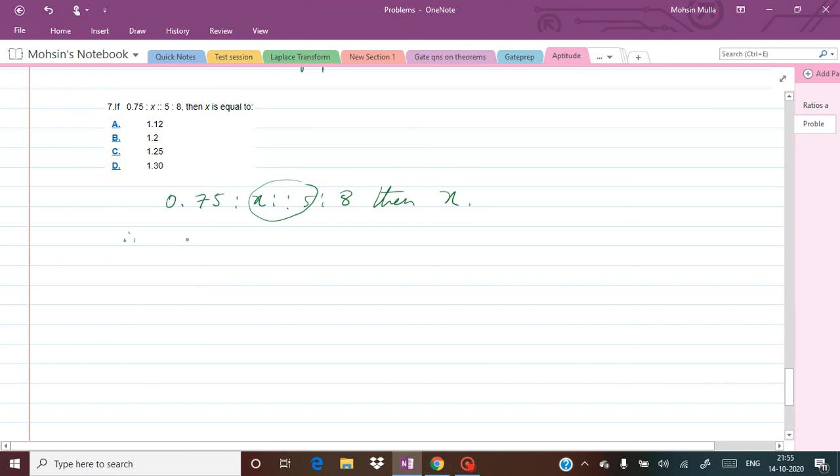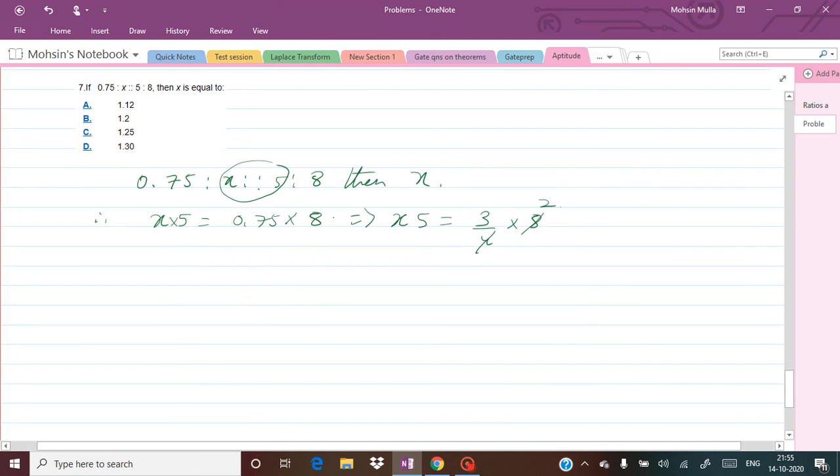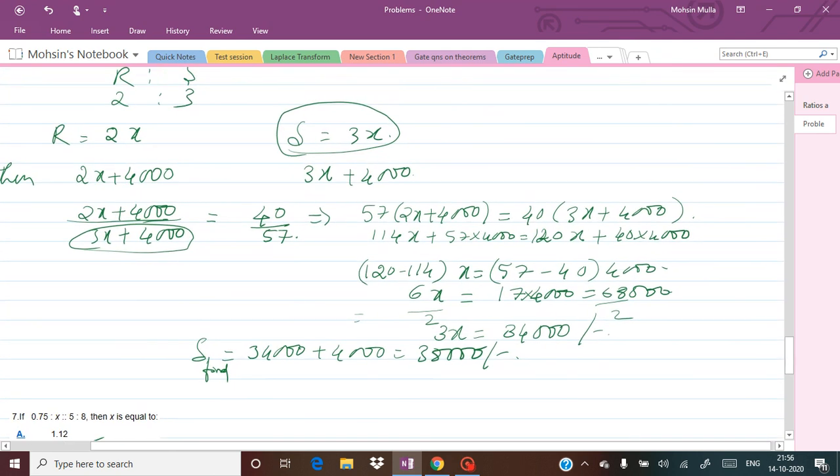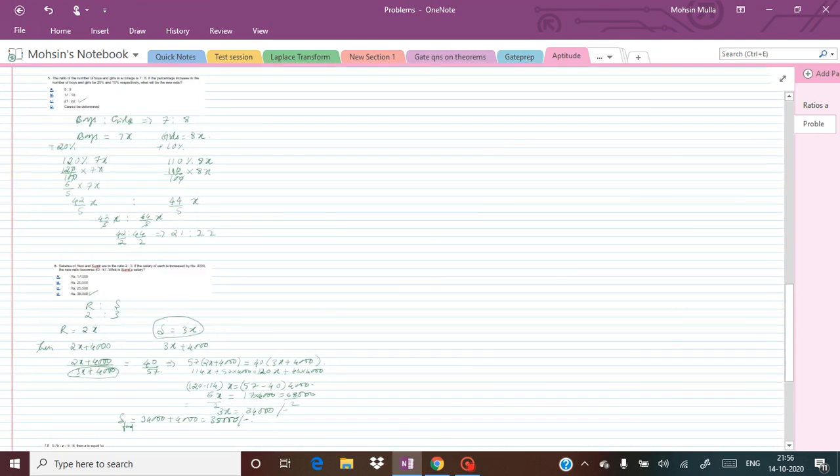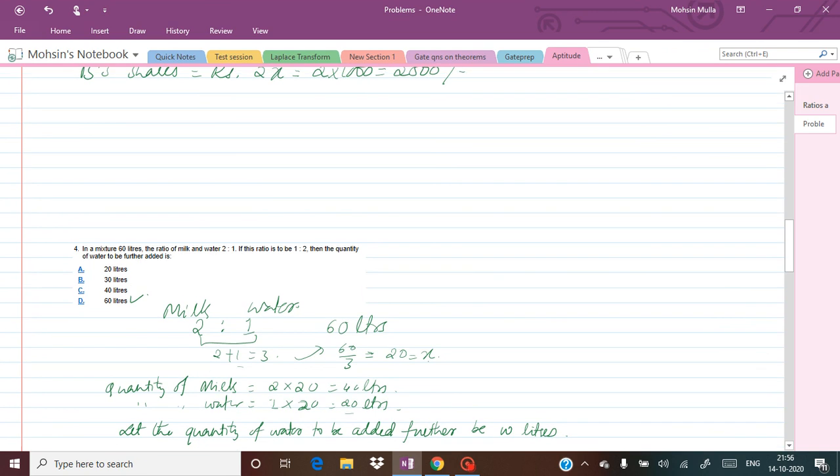So we can write this as x into 5 equal to 0.75 into 8, which is x into 5 equal to 3 by 4 into 8, that is 6. So x equals 6 by 5, which is nothing but 1.2. So the answer is 1.2. This is how we can solve various examples on ratios and proportion with the simple basics that we have learned. Okay, so that is it.